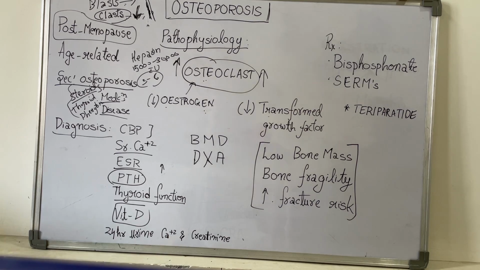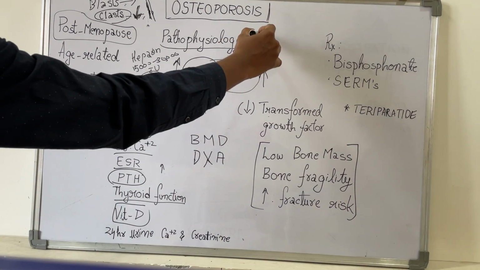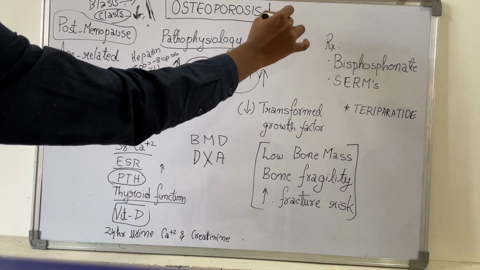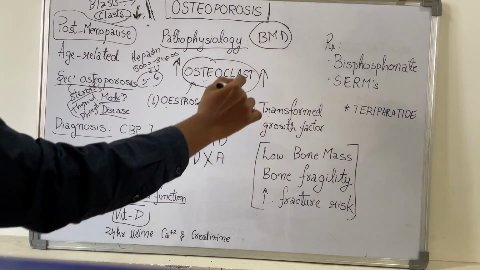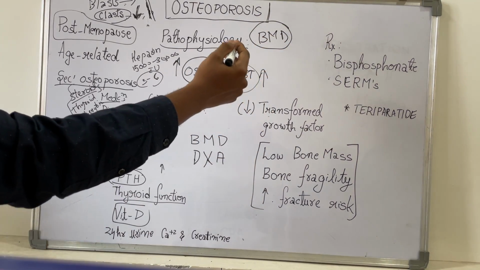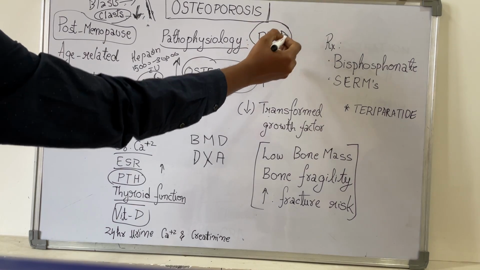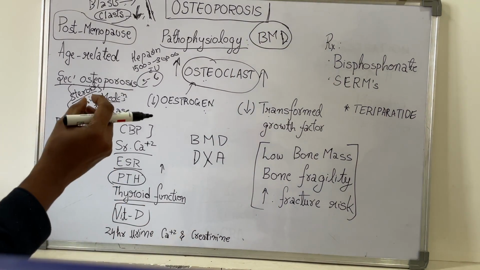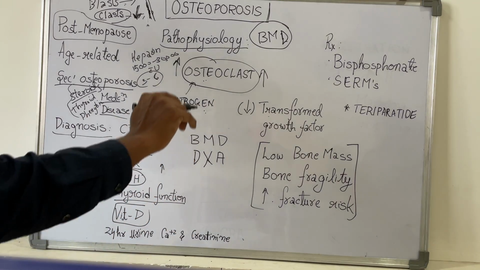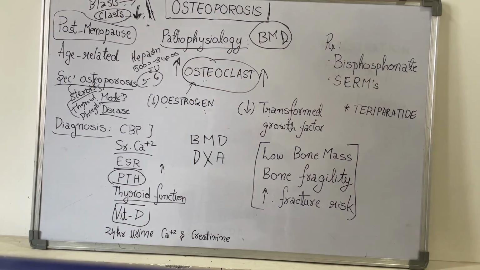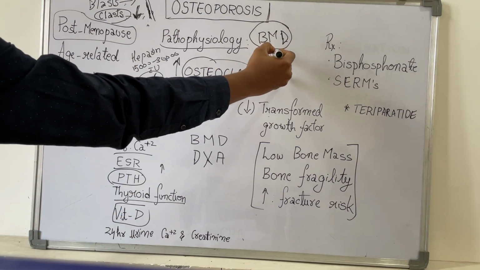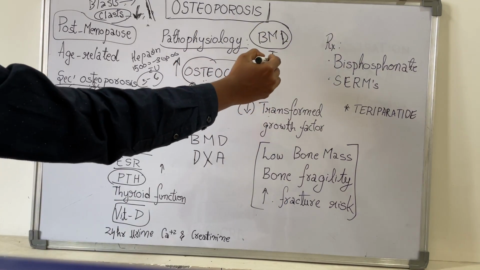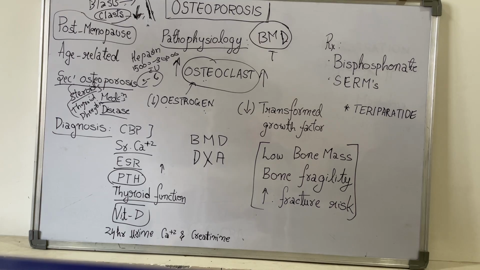Other than this, there is a test called bone mass density, the BMD test. The bone mass density test is very important. Usually people above 35 to 50 years must be regularly undergoing bone mass density tests, but it's not advisable because of radiation and other effects. How do they assess? Based on the bone mass density test, there will be a score called T-score. In a normal person, T-score will be greater than -1.